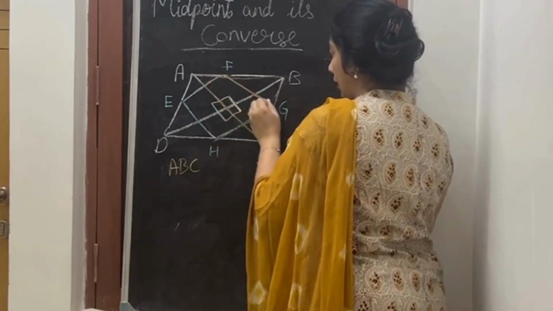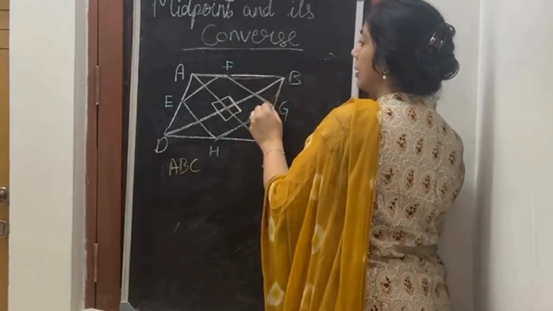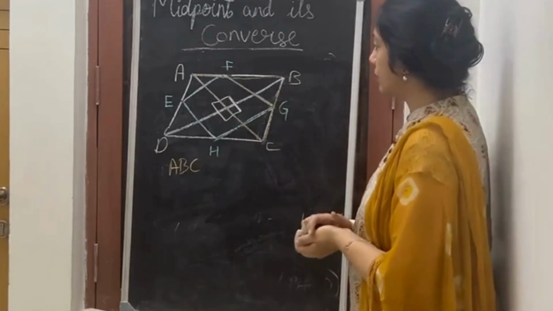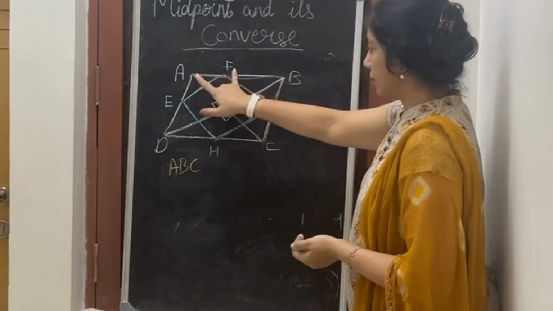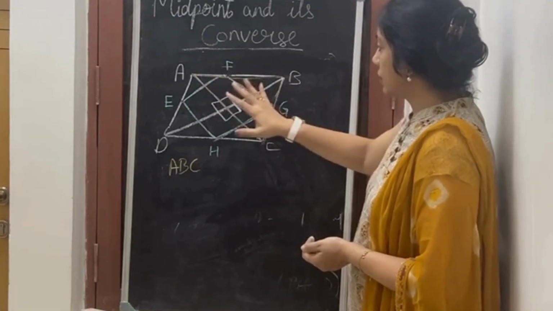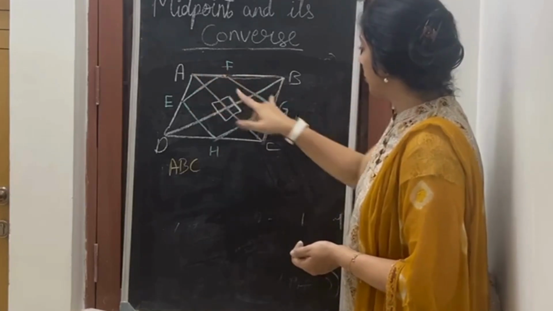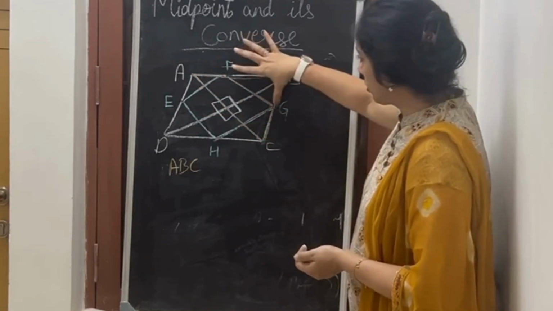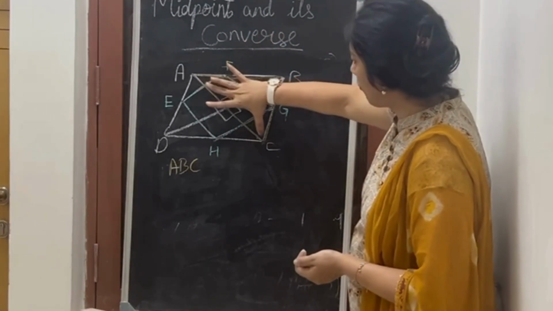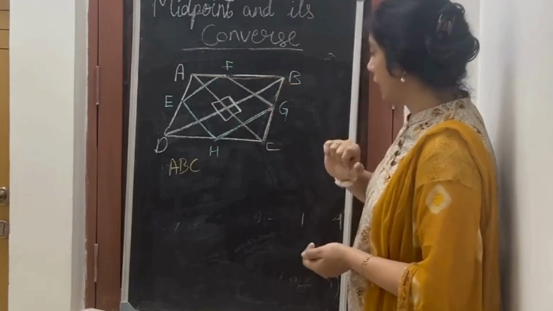When I draw a line joining these two midpoints, it will be parallel to AC. Everything is given. I have to write F is midpoint, given; G is midpoint, given. Because these are midpoints, the theorem says FG is half of AC.